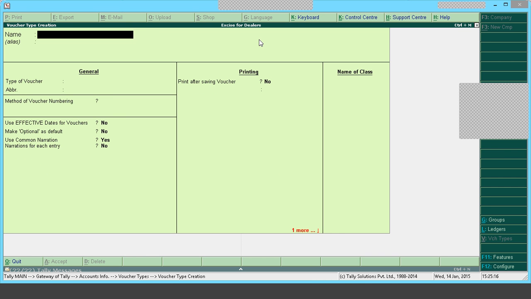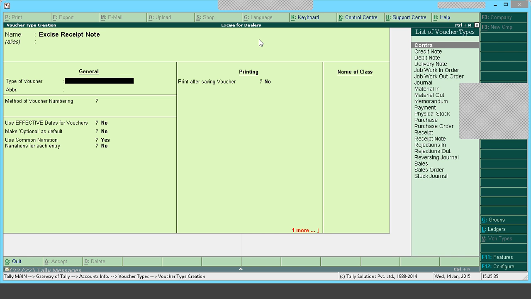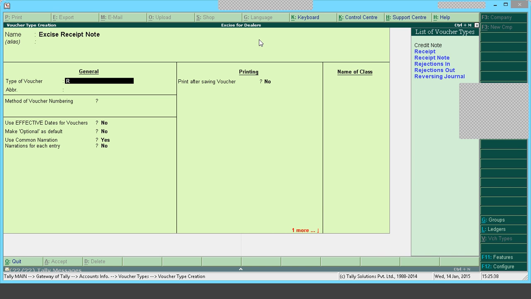So we made one voucher type for purchases, one for sales, one for debit note, one for credit note. We should also create one voucher type for receipt note, excise receipt note. This will be required only if there are import of goods and there is partial custom clearance. This excise receipt note voucher type would be used. If there are no import of goods, you need not create this.